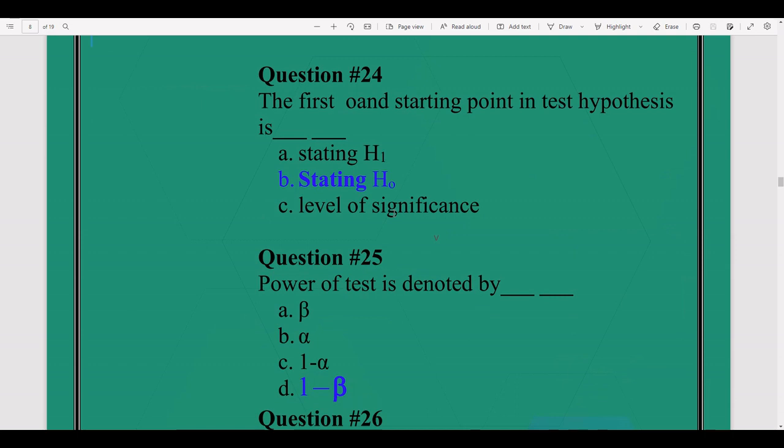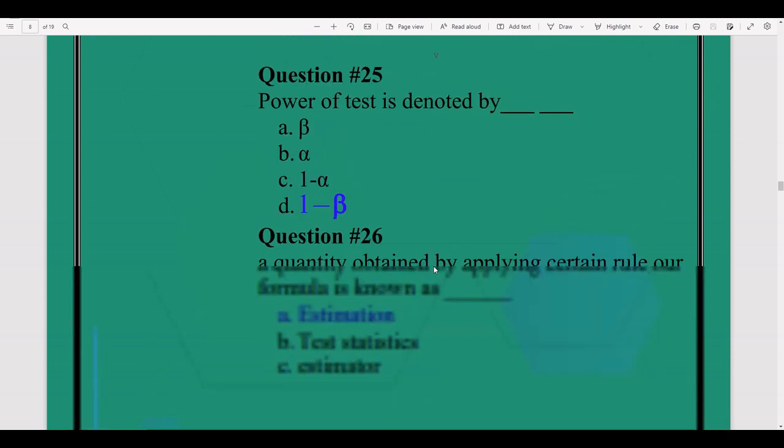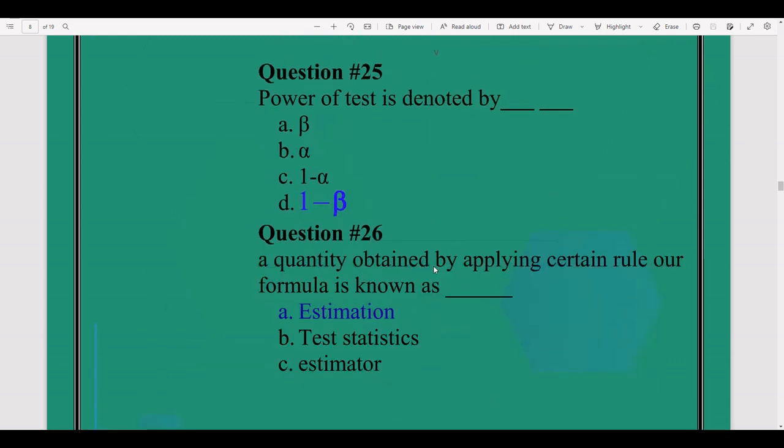First and starting point in test of hypothesis is stating H0. At the start of your test of hypothesis, first of all, you state your problem, which is your null hypothesis H0. Power of test is denoted by 1 minus beta.